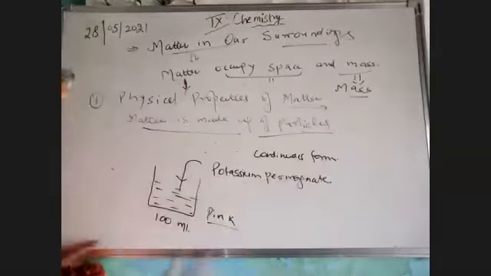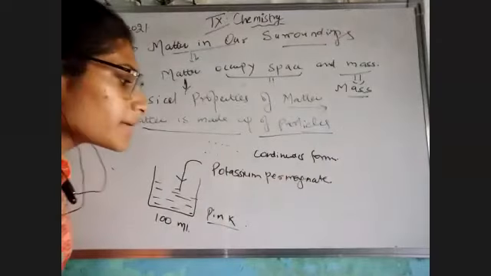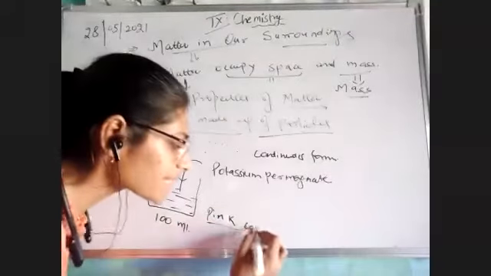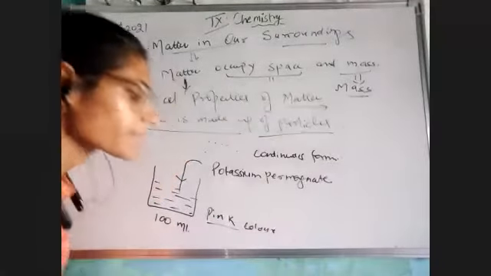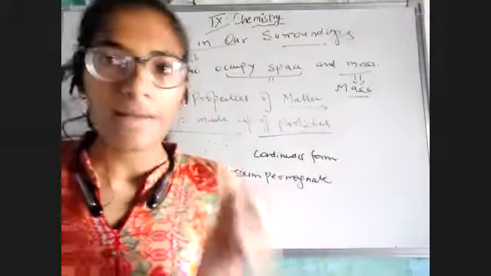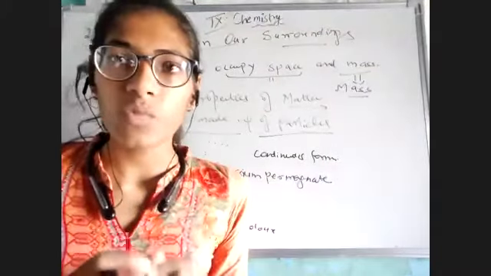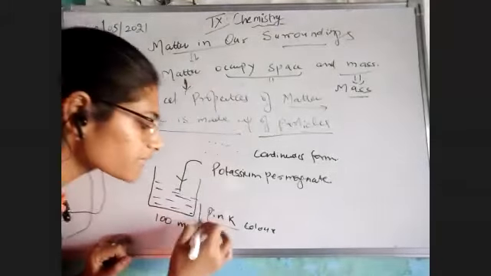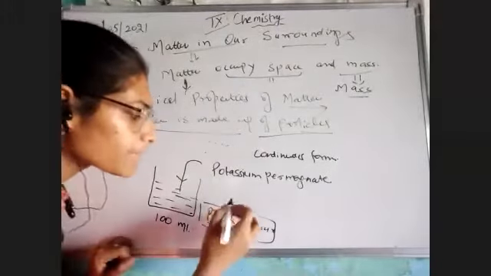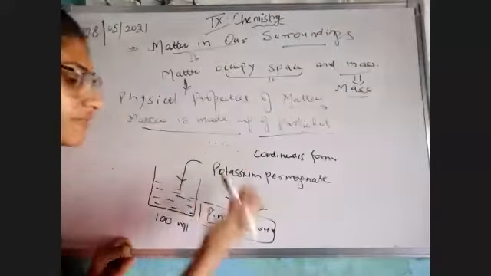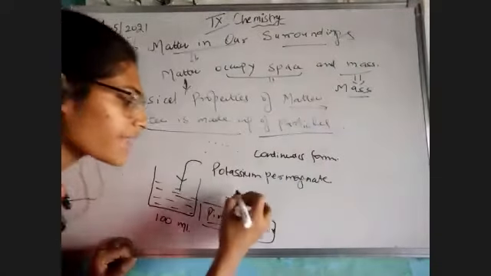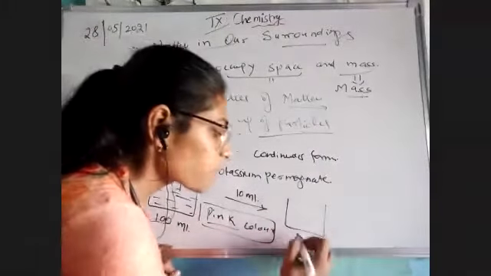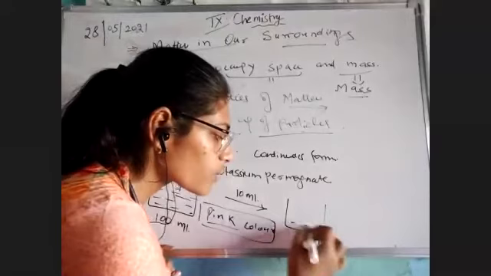You do not have to focus on what potassium permanganate is, just keep in mind that on dissolving into water it gives pink color. I have taken just a small pinch, very few particles, and dissolved that into the 100 ml of water. So it has given me the pink color. Now let me extract some water from it. From this solution, I have removed 10 ml and put it into another 100 ml of water.